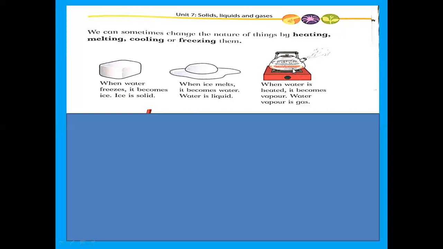When you heat the water, after some time it starts boiling, and after boiling there is vaporization. You can see water vapors coming out. So these water vapors are gases. Is it clear? So we can change the nature of solid, liquid, and gases by the process of heating, melting, cooling, and freezing. Is it clear?